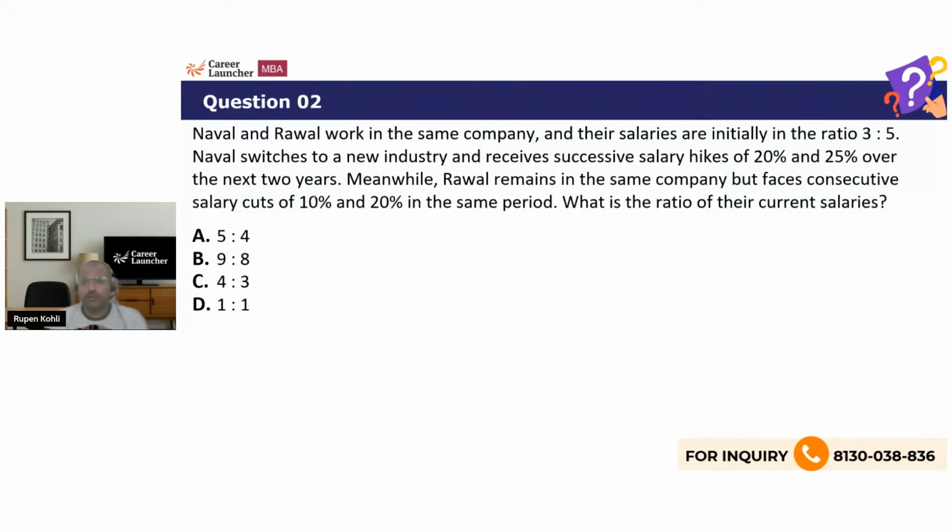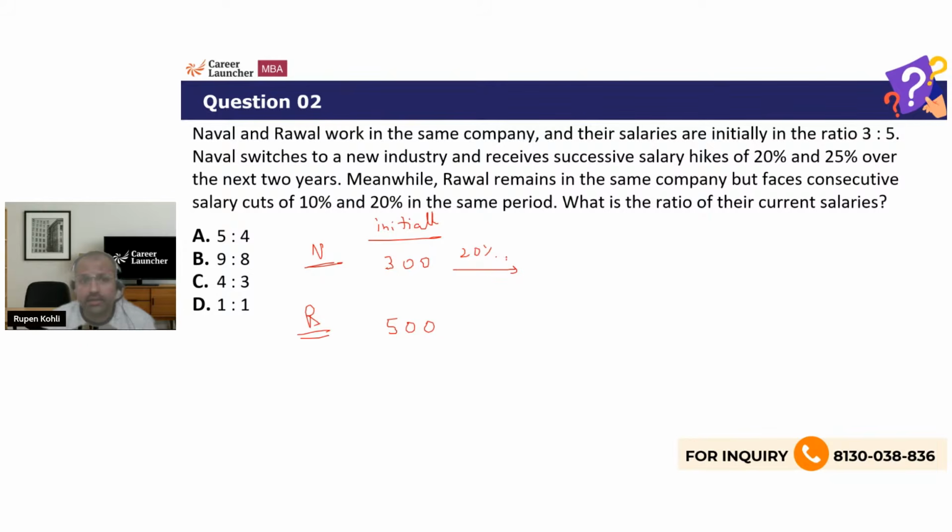So initial values, ratios are given. When ratios are given, you can assume some numbers based on the ratio, and then proceed further, right? So Naval and Raval, their initial salaries are in the ratio of 3:5. Easy to assume, let's say 300 and 500, right? Multiples of 100, simplest to work with. Then do the respective percentage changes as given for the next 2 years, and reach the final values.